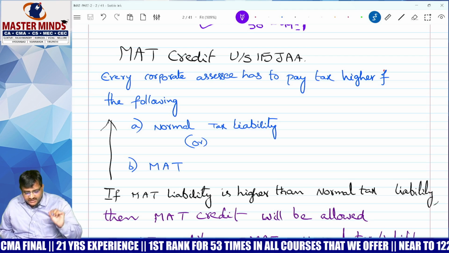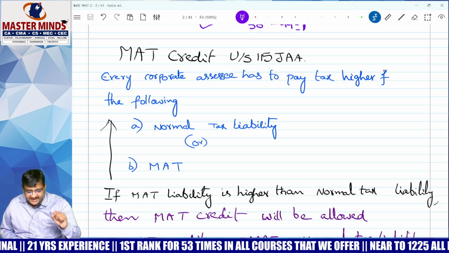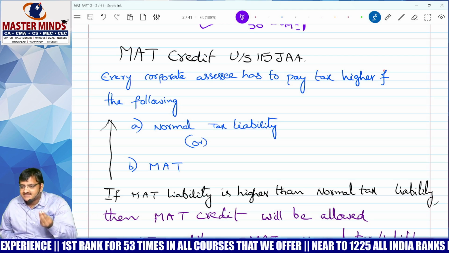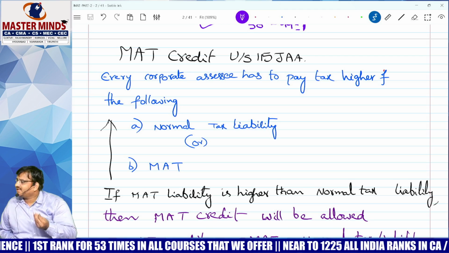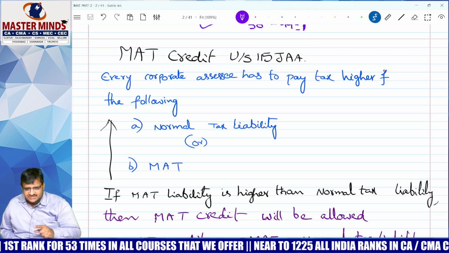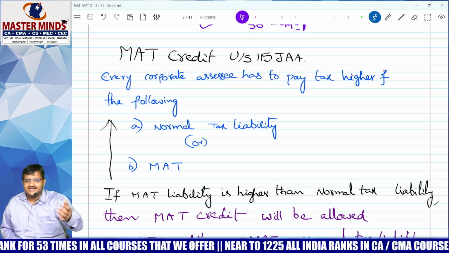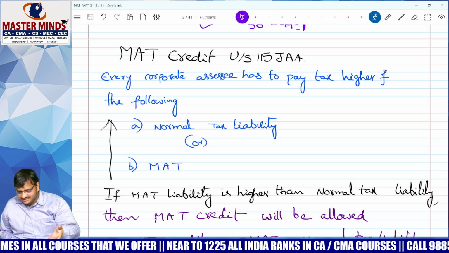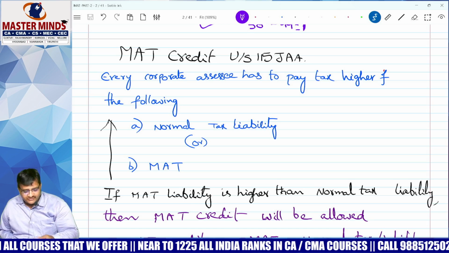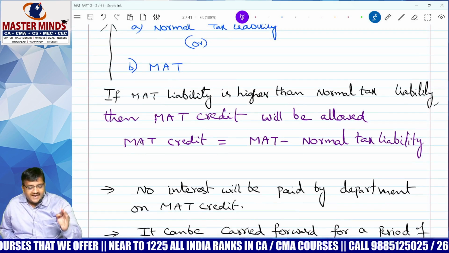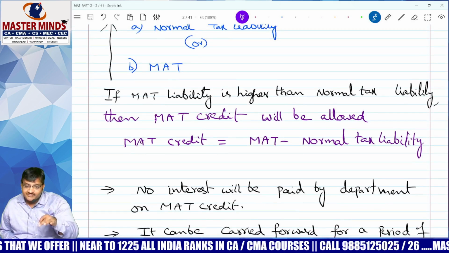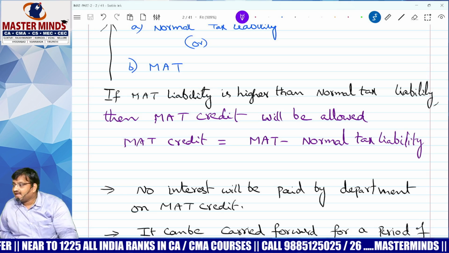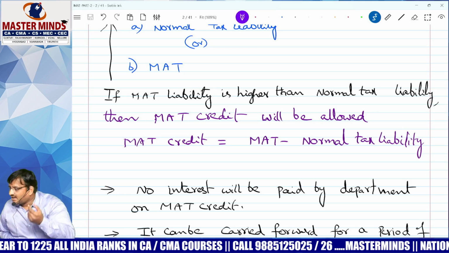Okay, follow. Every corporate has to pay tax, higher of normal tax or MAT. Clear, sir? Yes. Now, doubt: whichever is lower or higher? If it is a government benefit, whichever is higher. If it is our benefit, whichever is lower. Is this a government benefit? No. Whichever is higher. If MAT liability is higher than the normal tax liability, then MAT credit will be available. Understood? Yes.